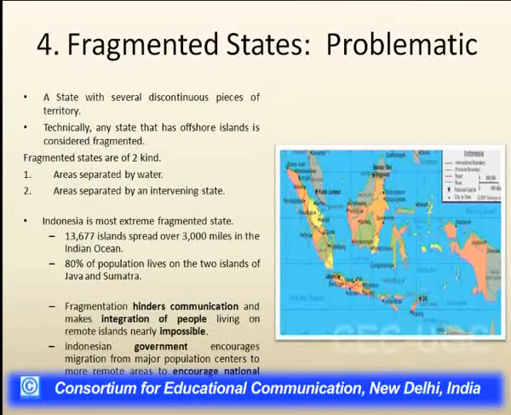The classic or extreme example is Indonesia, where there are more than 13,000 islands spread over around 3,000 miles in the Indian Ocean, and the population of Indonesia is concentrated in two of its islands, Java and Sumatra, which hold around 80%. So the fragmentation hinders communication and makes the integration of the people very complex.